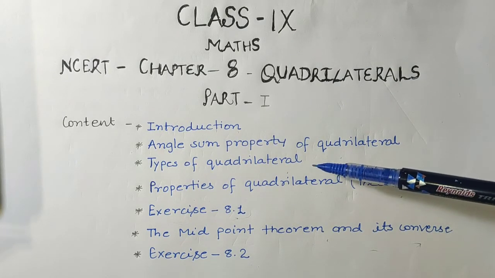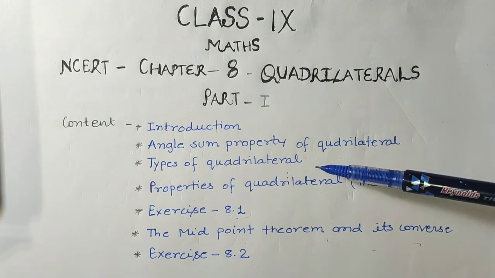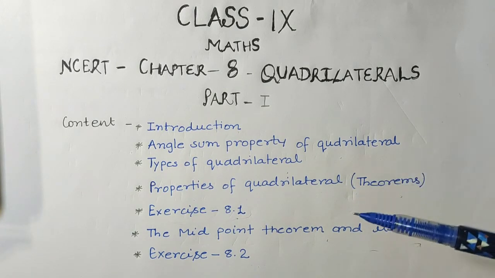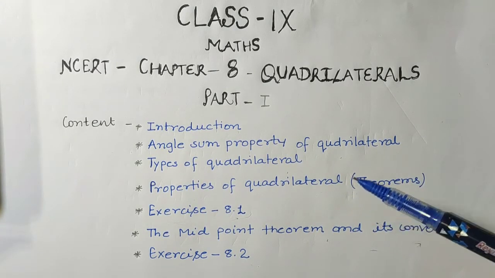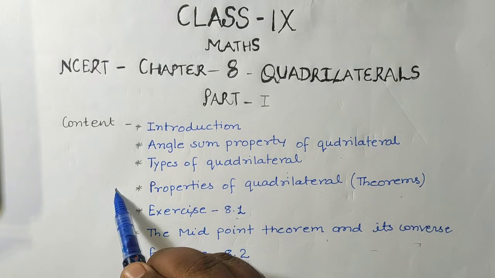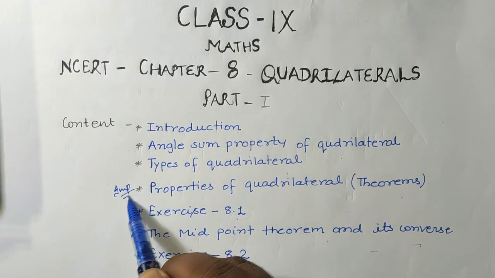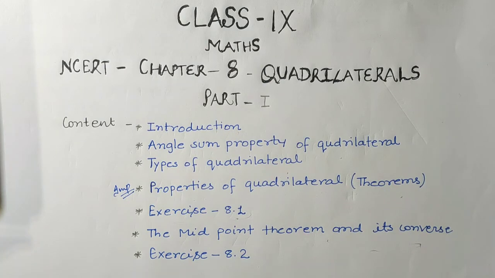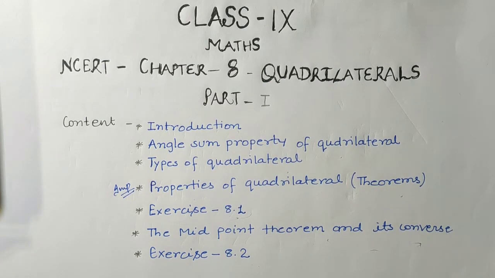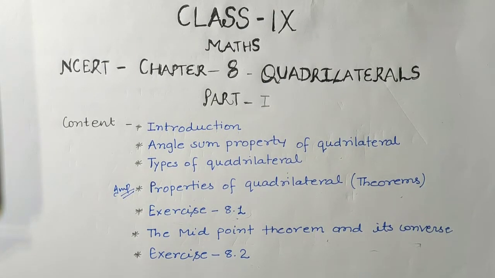After that we'll see what the types of quadrilateral are. And then we'll see, this is a very important topic, the main part of this chapter, properties of quadrilateral. In this topic students will study 7 or 8 theorems, and all the theorems will tell you the main properties of special types of quadrilaterals, okay.